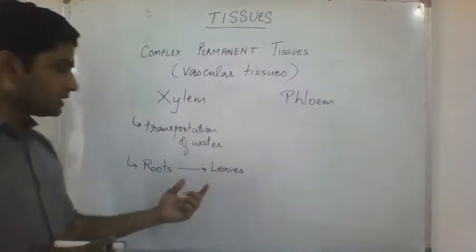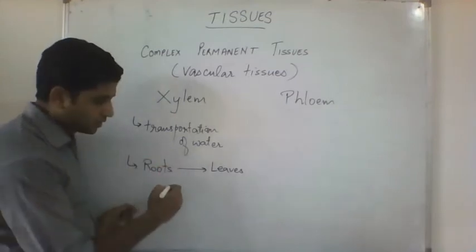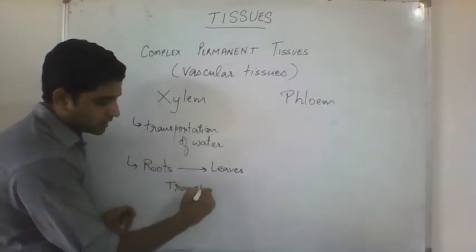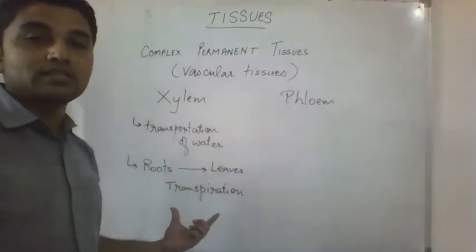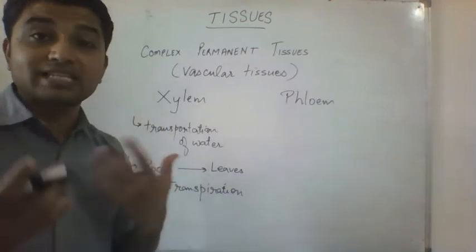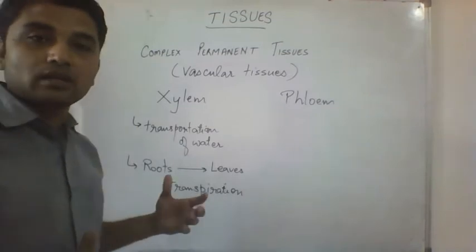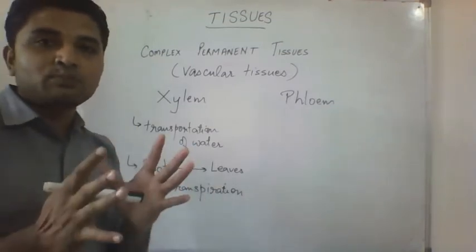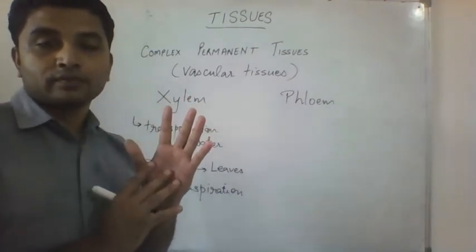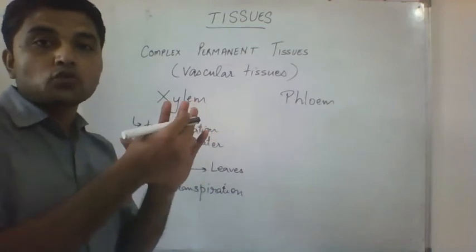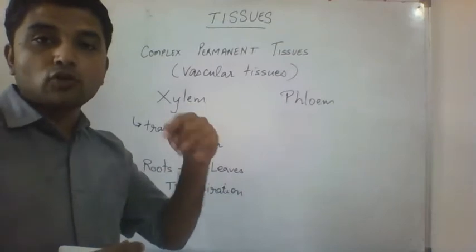And also one more reason why the water goes to the leaves is because of a process. I don't know whether you have studied it in the smaller classes or not. A process called transpiration. What is this transpiration? We have this process of respiration where we exchange gases with the environment. But transpiration occurs in plants. Transpiration means a plant is constantly losing water from the leaf. That is necessary also. The plant is constantly losing water from the leaf due to evaporation.